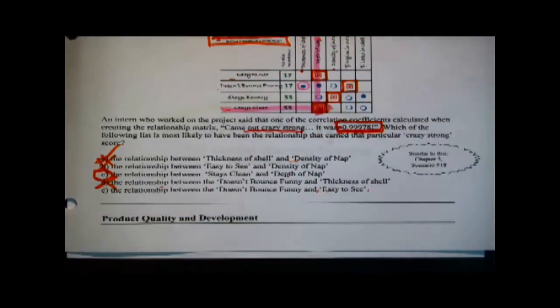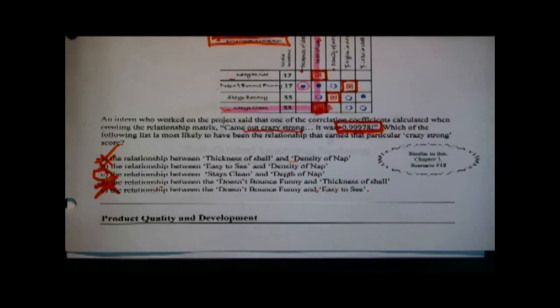Okay, those are both customer value features. Those are both rows. All right, we don't even bother to define relationships between that one, so you can very much X through that one. Anyway, we knew by the time we hit C that if we were doing this correctly and the question had been written correctly that we had found it. We were just checking those other two to be thorough.